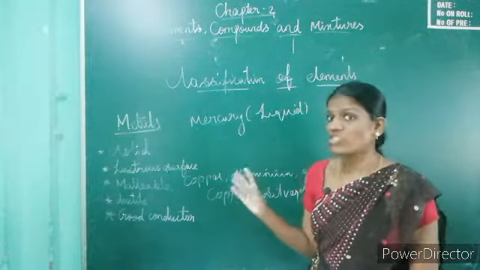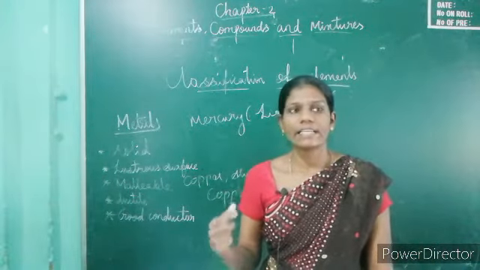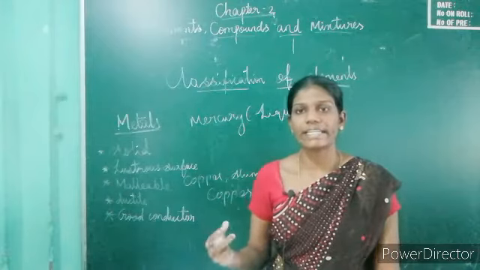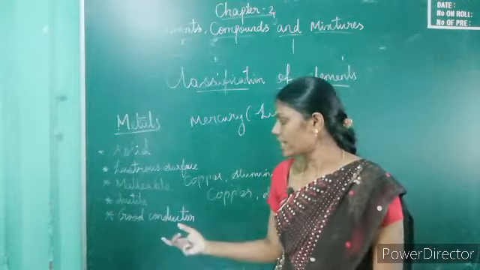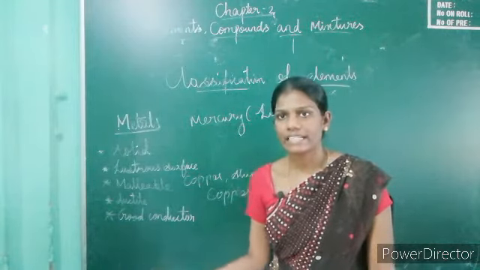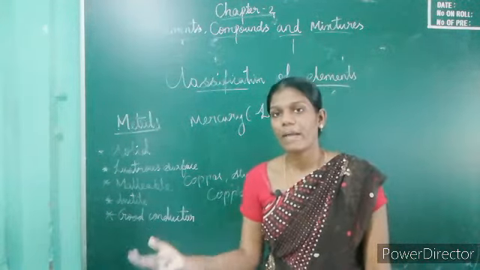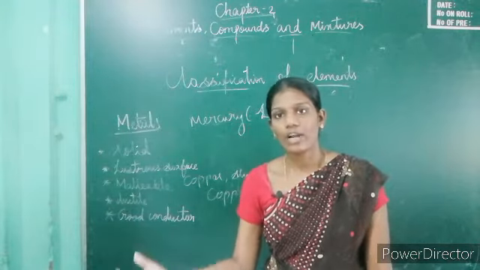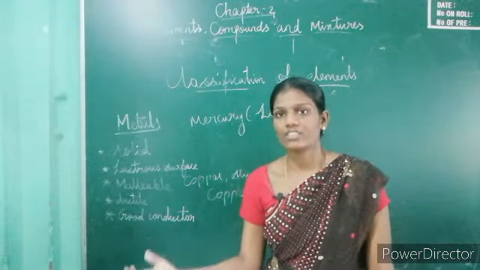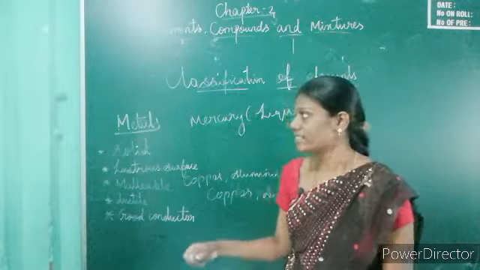See here, the final metal character is being a good conductor of heat and electricity, because most of the metals allow heat and electricity, so metals are good conductors of heat and electricity. Why are metals good conductors? Because the substance allows heat and electricity to pass.